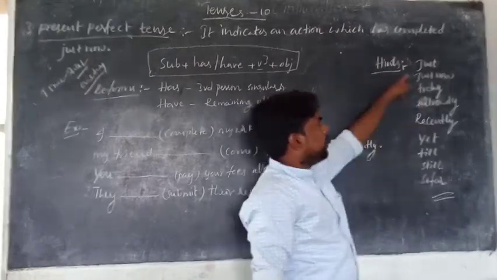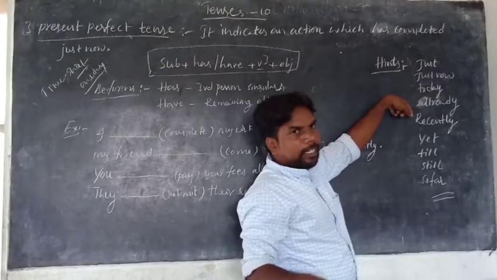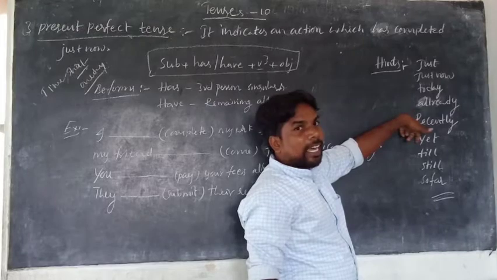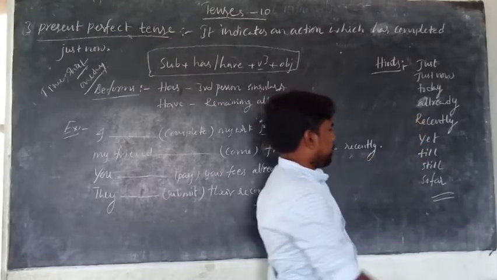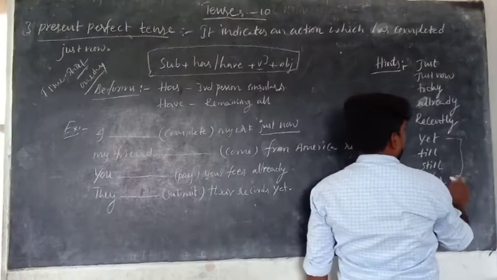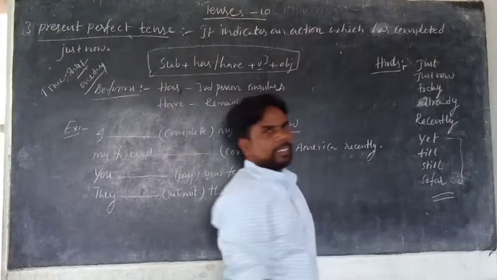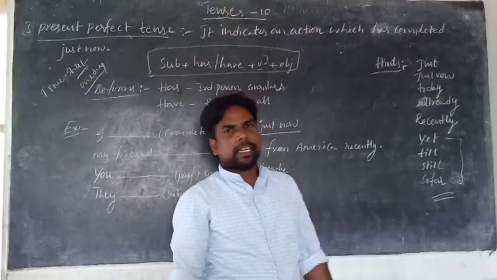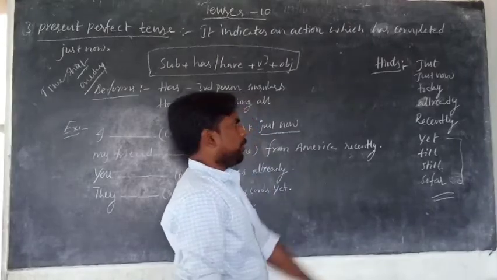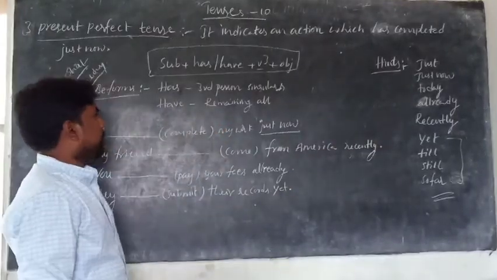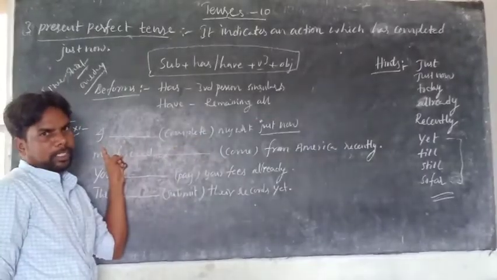Is it clear? Just now, today, already, recently, yet. At means till, still, the same meaning. So far means until now. All are the same meaning. At, still, till, so far, these are the hints of present perfect. So just now is one of the hints of present perfect, so it is present perfect tense.